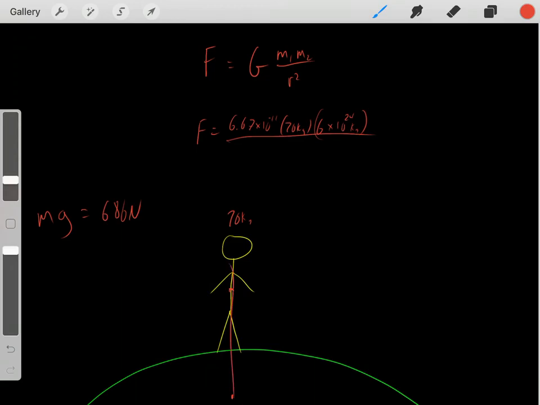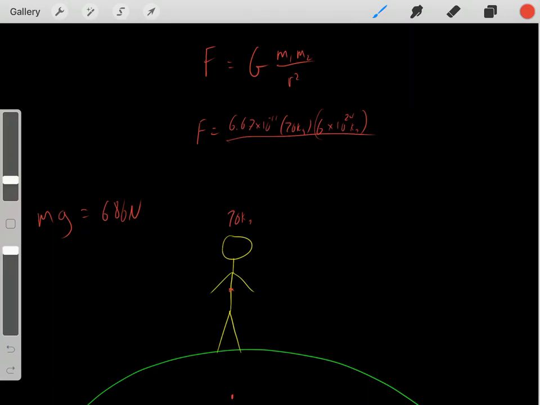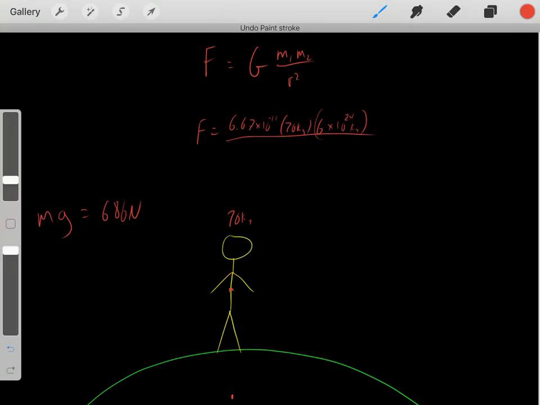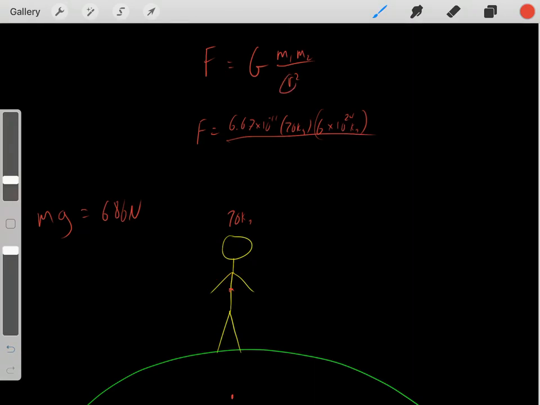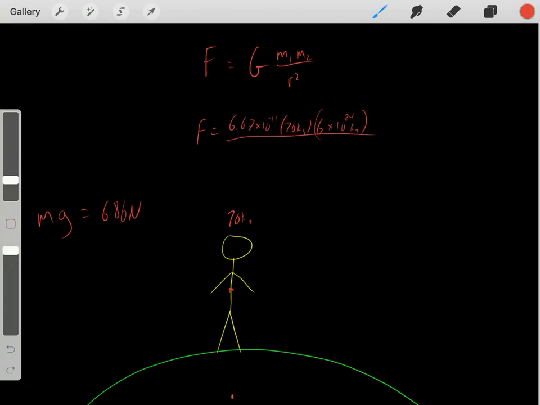But really, this distance would just be equivalent to the radius of the Earth, because we know that's essentially the distance. We know the final distance of this half of the person isn't really important. So really, the distance between them would essentially be the radius of Earth. I know it doesn't look like it in this picture, but you can imagine. This r value, the distance between them, is really the radius of Earth, and the radius of Earth happens to be 6.37 times 10 to the 6 meters.